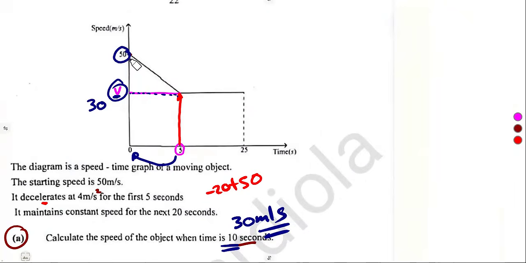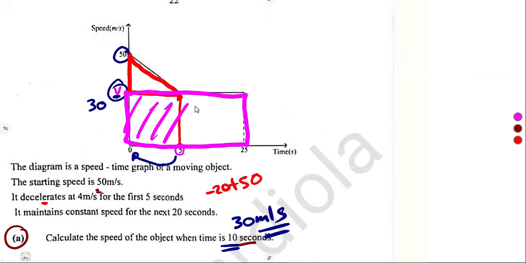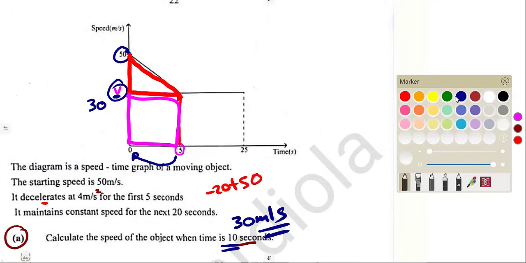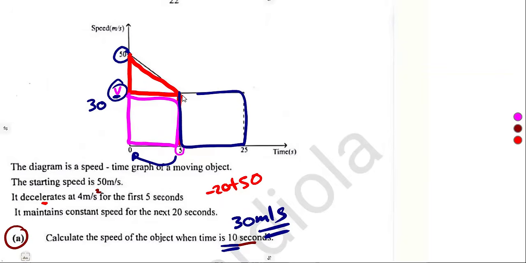It's up to you guys. Are you going to work this as a triangle on its own, then move on? There is a rectangle here. You calculate its area, or you just combine it like this: this one as a rectangle, the whole of this one at once, and this one as a rectangle. So you're working with a rectangle and a triangle, and you combine them. Or maybe you did not see that there's a rectangle and another rectangle, so you subdivide them into 3: a triangle here, a rectangle, this one, then another rectangle here, this one. Guys, it's up to you. So it will be 3 areas that you're calculating.